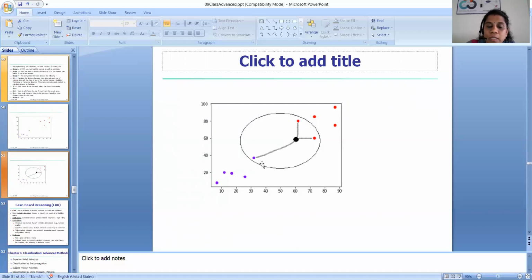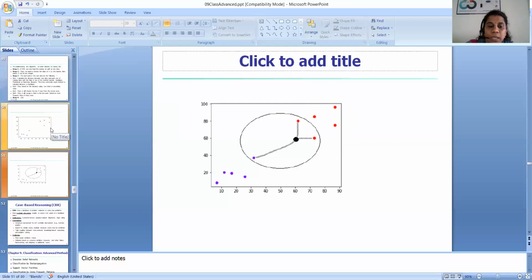Among these, the number of neighbors is higher in the red dot class: 2 from this class and 1 from the other. The red dot class has more neighbors, so we assume this black dot also belongs to the red class. That is KNN, the K nearest neighbor algorithm.